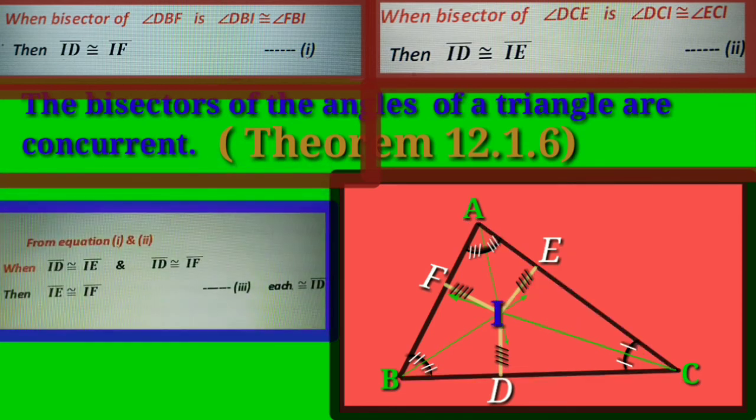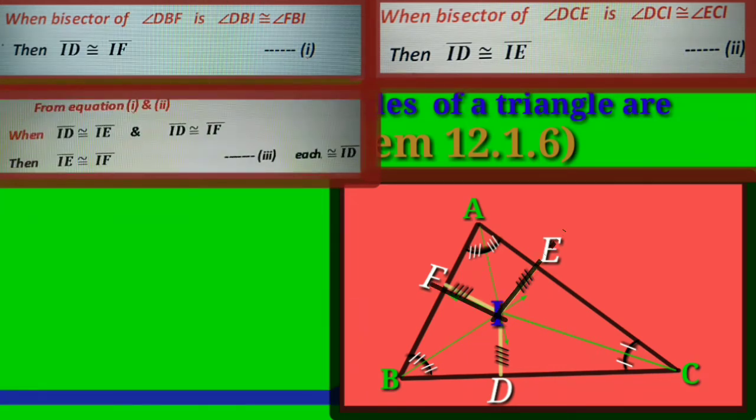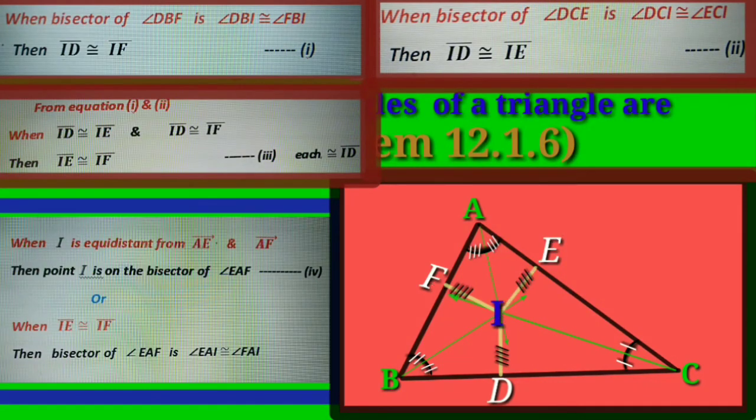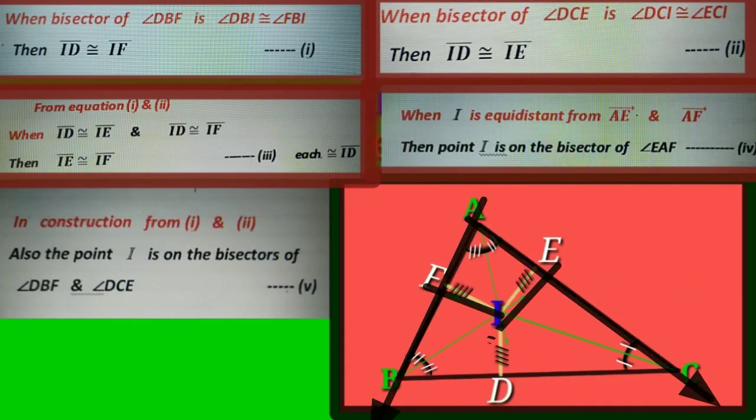From equations 1 and 2, when ID is congruent to IE and ID is congruent to IF, then IE is congruent to IF, which is equation 3. When I is equidistant from ray AE and ray AF, then point I is on the bisector of angle EAF, which is equation 4.